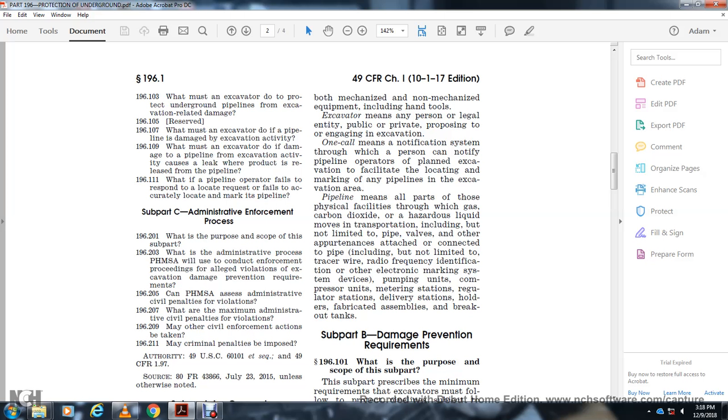Pipeline means all parts of those physical facilities through which gas, carbon dioxide, hazardous liquid moves in transportation, including but not limited to pipe, valves, and other appurtenances connected to the pipeline, including but not limited to tracer wire, radio frequency identified electronic marking systems, pumping units, compressor units, measuring systems, regulator stations, delivery systems, stations, holders, fabricated assemblies, and breakout tanks.